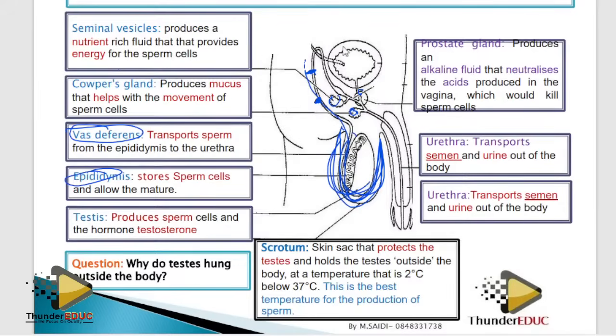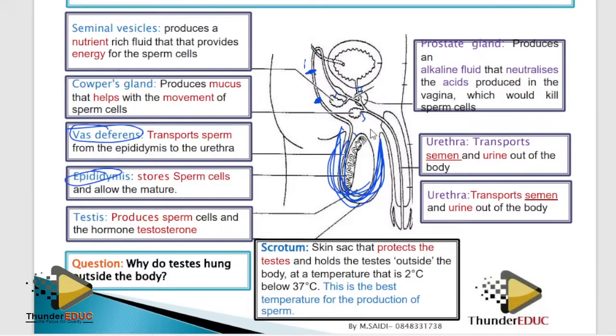Semen is a combination of sperms and these fluids, while sperms is only the fluid which contains the reproductive cells. All right. How do we call these glands? These three glands, one, two, three. We call them accessory glands.